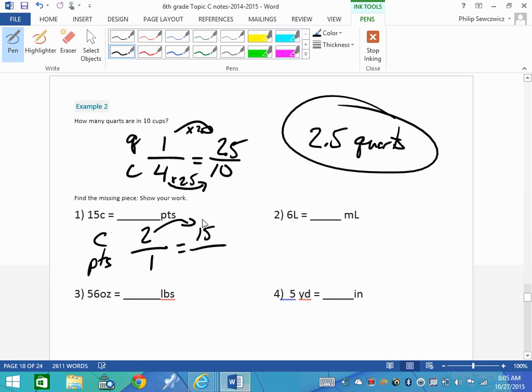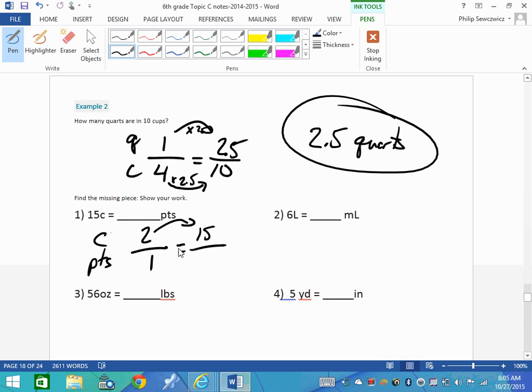What are you going to multiply by? Well, 2 times 7 is 14. No, it's 2 times 8, 16. I don't know about that. So, gosh, what should I do here? I mean, I can't figure out what. It's not a whole number. Oh, that's right.